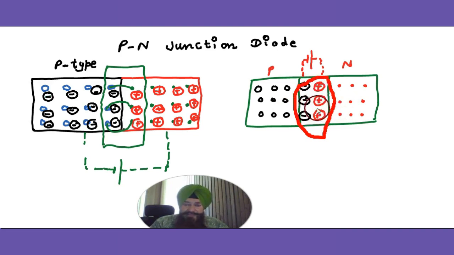This part is also called the junction. It is called a junction because here electrons and holes meet and neutralize each other. It is a meeting place, so it is a junction also. This is the p-n junction, and this region is the depletion region.